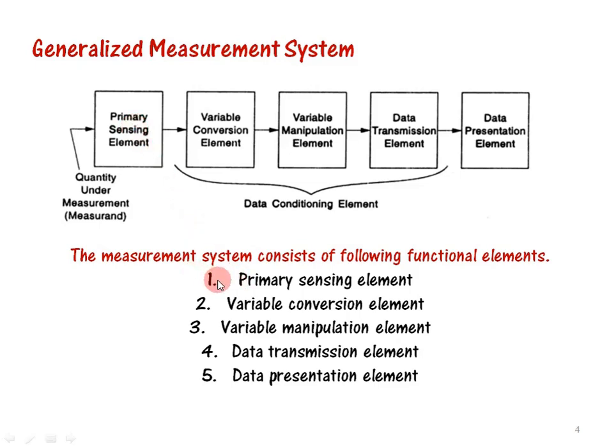The first block is the primary sensing element. The second block is the variable conversion element. The third block is the variable manipulation element. The fourth block is the data transmission element, and the fifth one is data presentation. The second, third and fourth blocks we can also term data conditioning elements. Now we'll see the function of each block in detail.